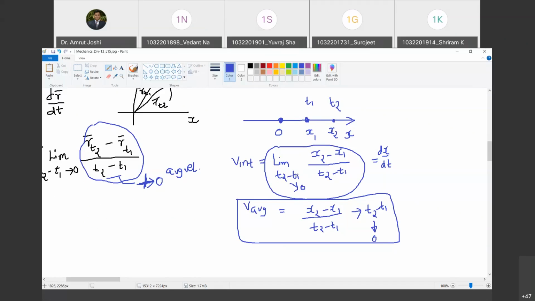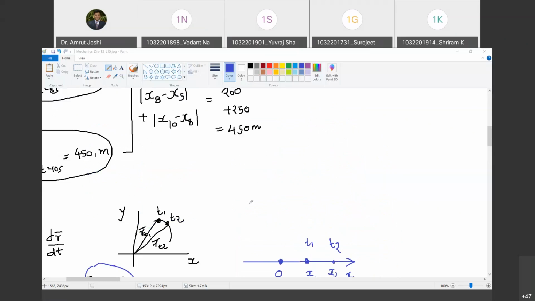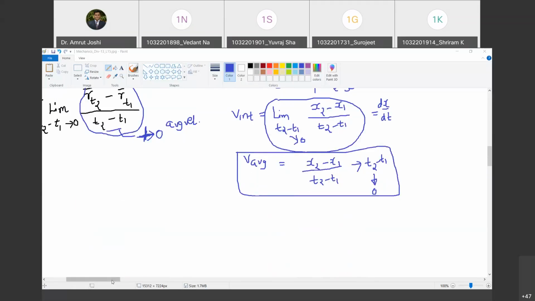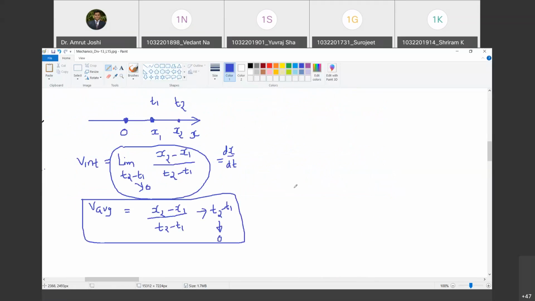Now, tell me, is it absolutely required that when velocity is positive, then the position also will be positive? If velocity is positive, does it mean that position also is positive?